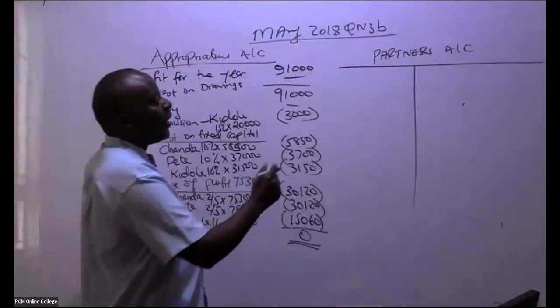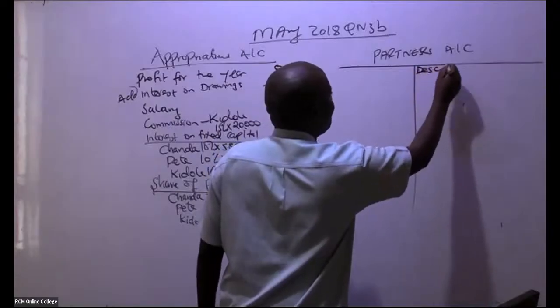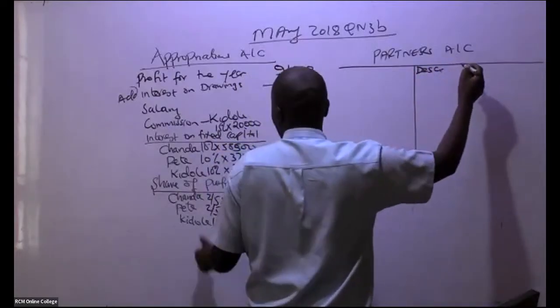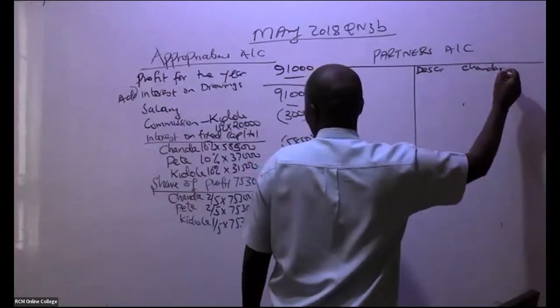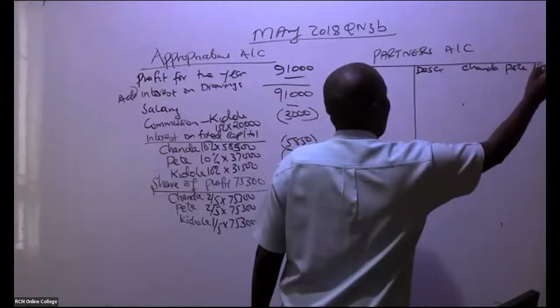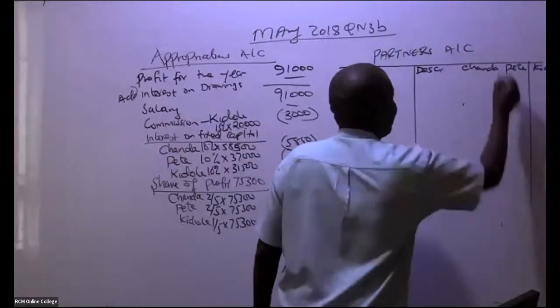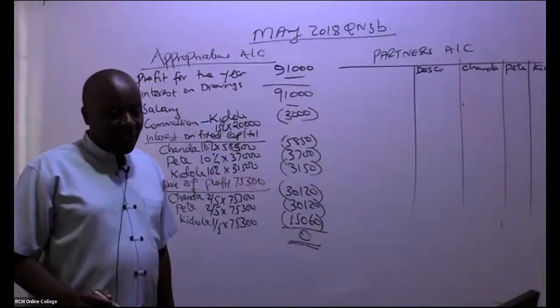So this partners account, what do we have here? We have description. And then, of course, we have the names of our partners. So we have our partners there.